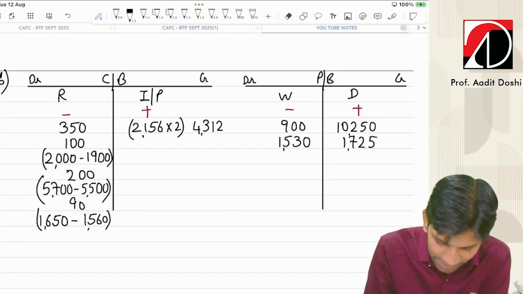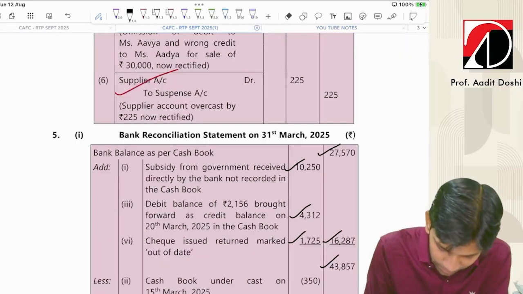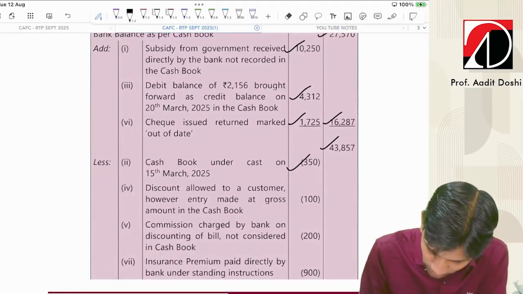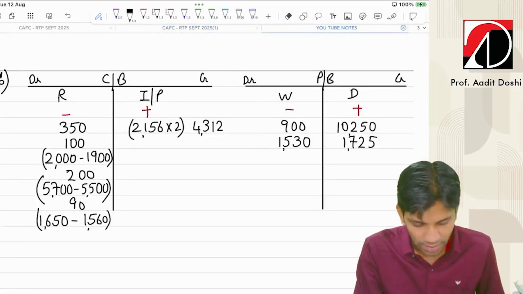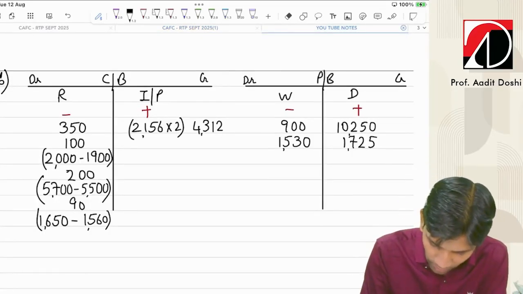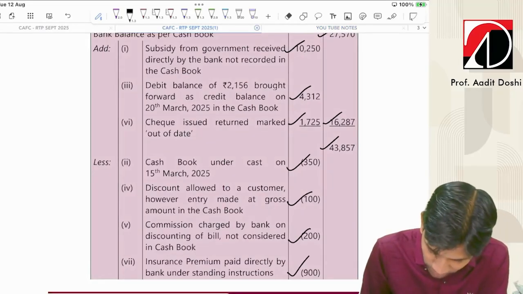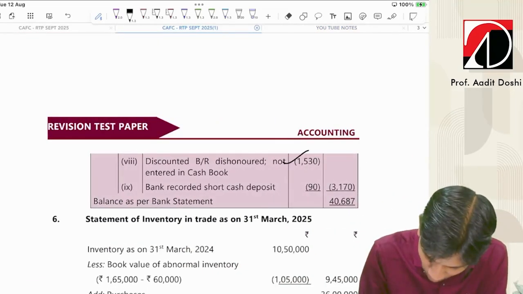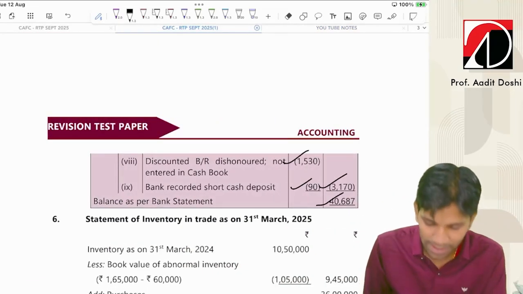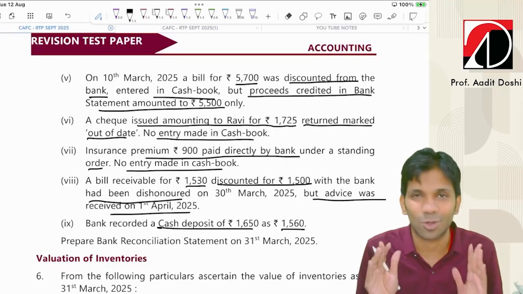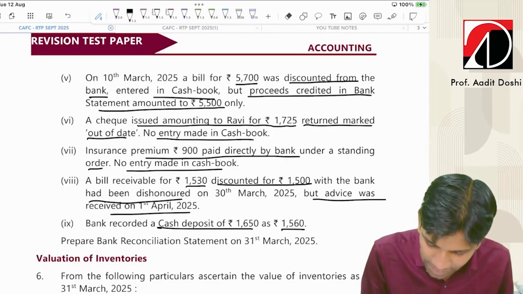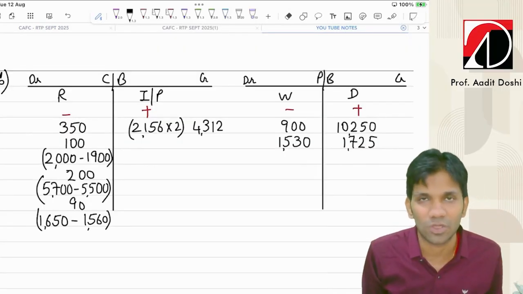Next, the less items: 350, 100, 200, 900. Let's take from here also: 200, 900, 1530 and 90 should also be there. Yes, all are there. So we get this, and this is the balance as per passbook. So we have recorded and done the BRS also from the RTP. A very nice question, we can say. You can have a glance at this working note properly.